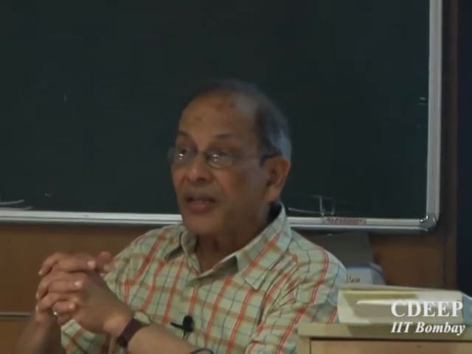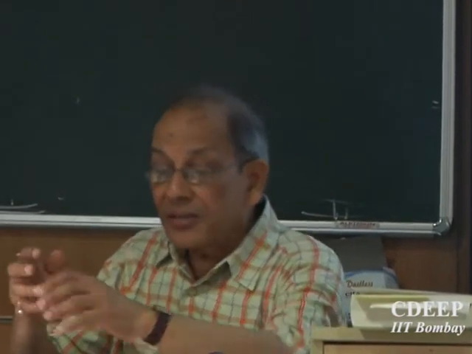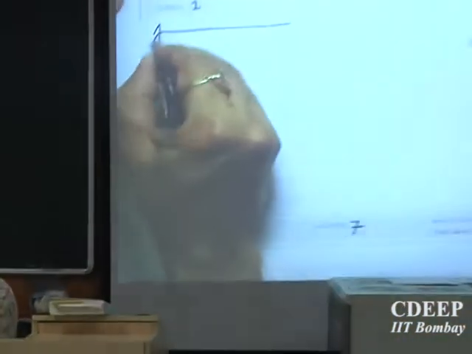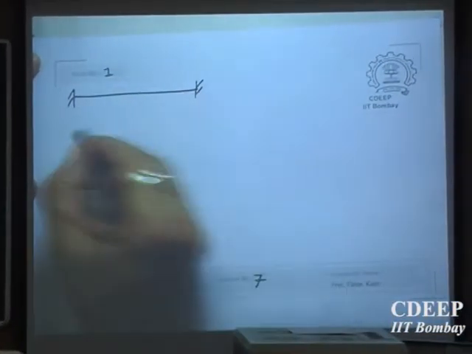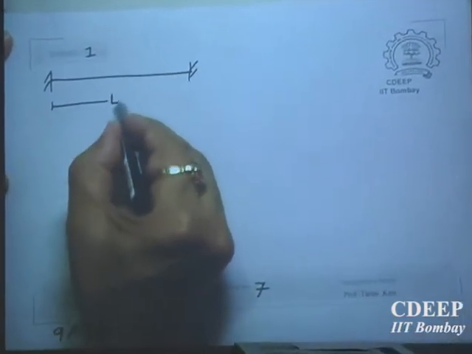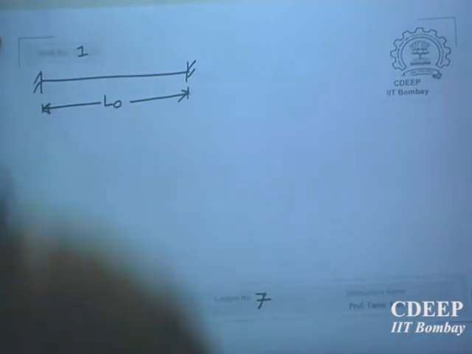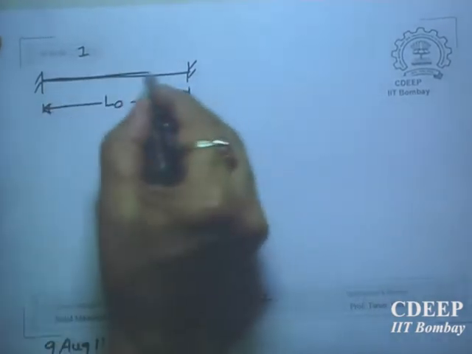So I took a simple example yesterday. You have a problem where the rod is fixed at both ends, the length is L naught, and this rod has some cross section.